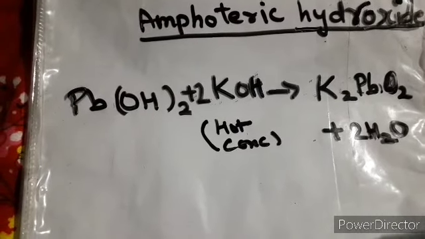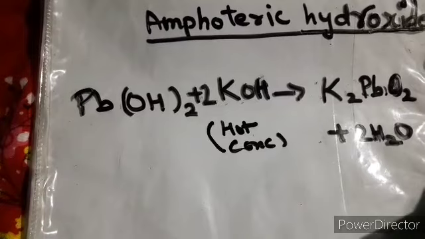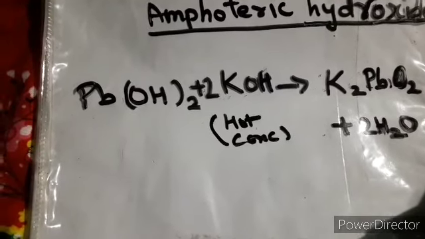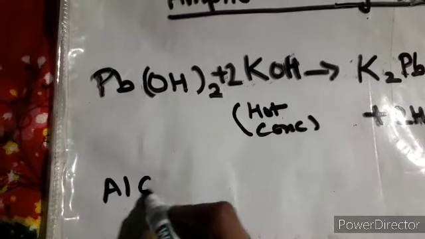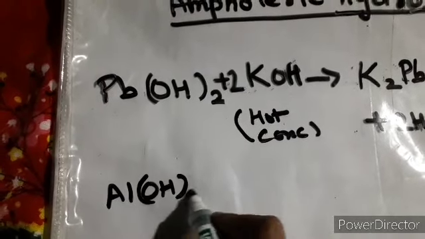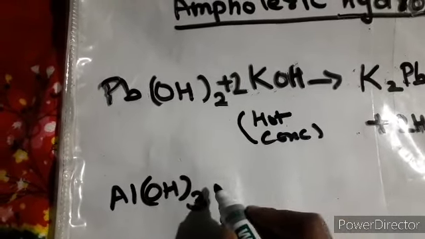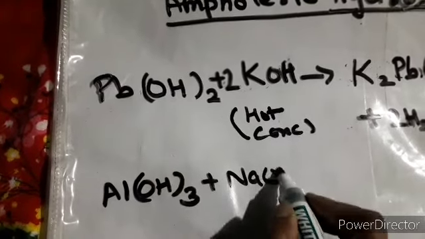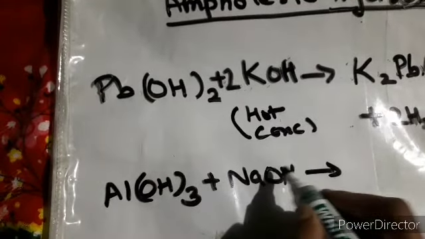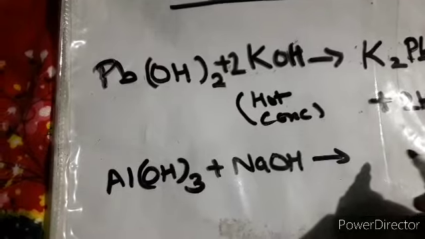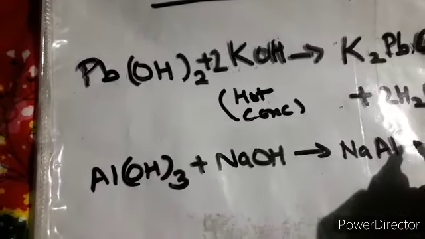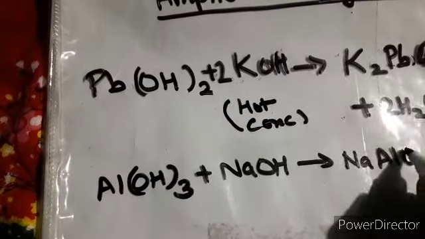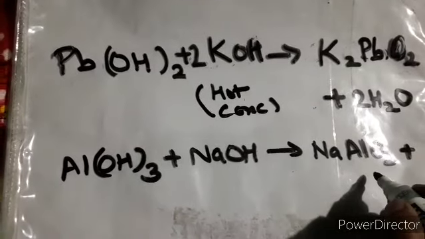Now once again we are focusing on one more example, that is aluminium hydroxide. So I am writing over here aluminium hydroxide, and it reacts with, suppose I am using NaOH. So what is your outcome? It will give you sodium aluminate, and you get water molecules over here.